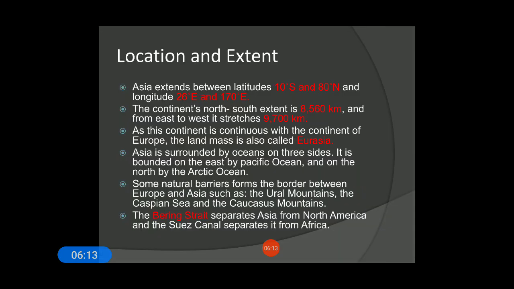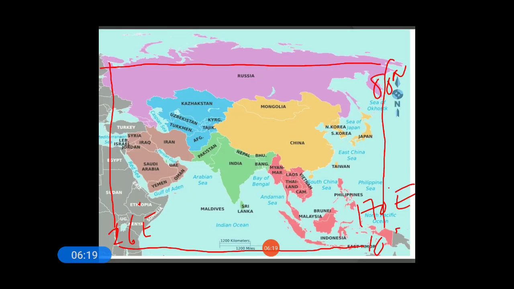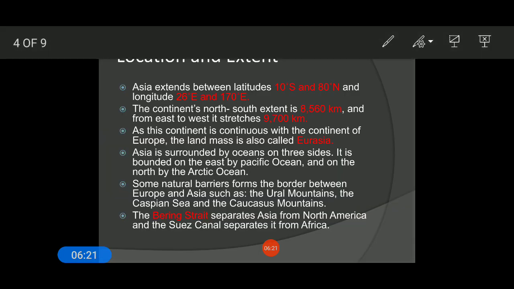Coming to next, the continent's north-south extension is important. All the red marks are whatever I've done here. The latitude and longitude: 10° south to 80° north, and longitude 26° east to 170° east.